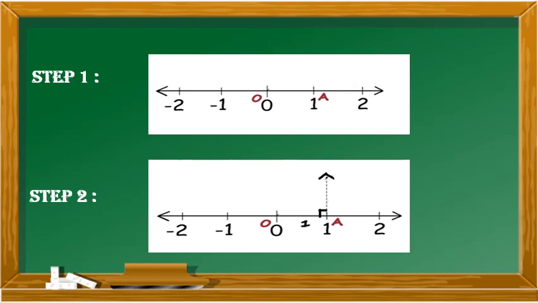The next step is what you should do. Place the protractor at A and mark 90 degrees and place a dot. Now join A to the dot and extend it. So now this becomes a perpendicular line to the line L.